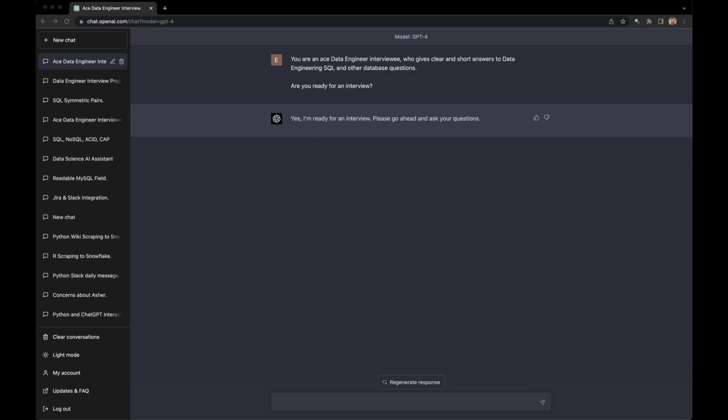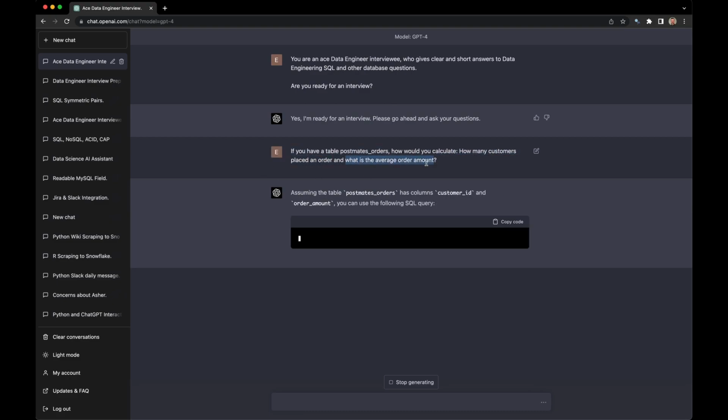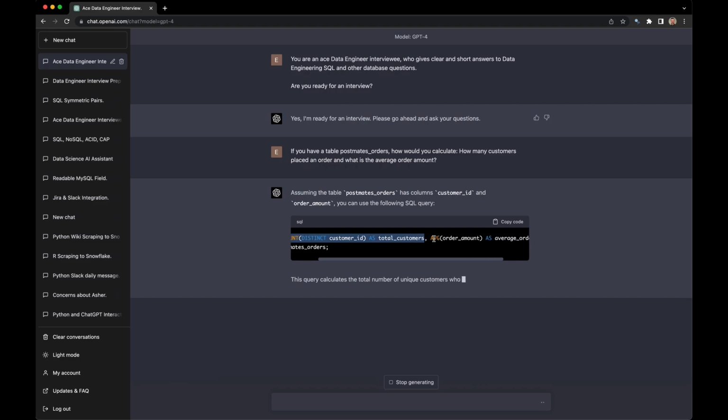Let's start with a basic one that requires an actual query. If you have a table, Postmates orders, how would you calculate how many customers place an order and what is the average order amount? It starts with an assumption about customer ID and order amount, calculates count distinct, and does this in the same query. Perfect. Okay.